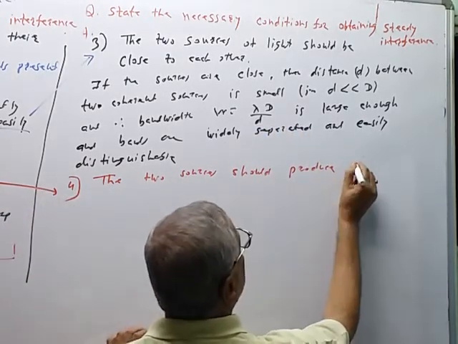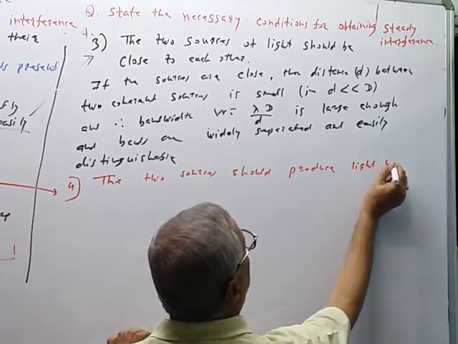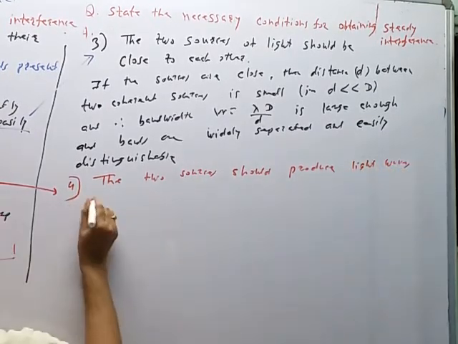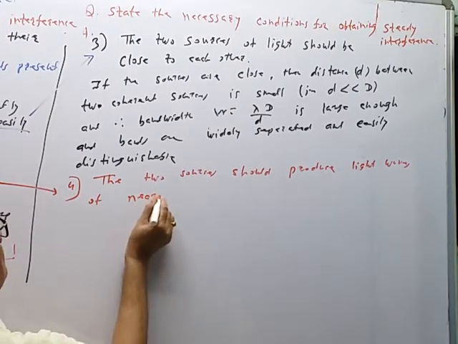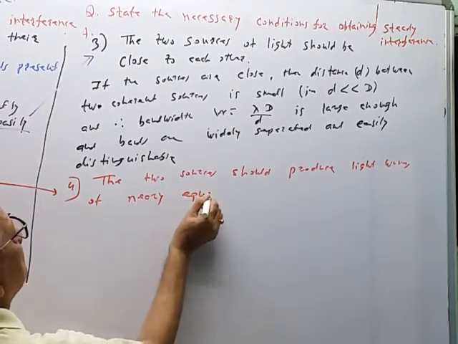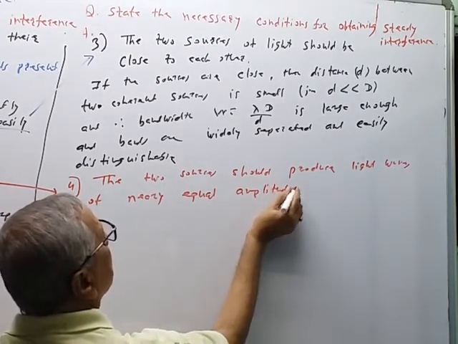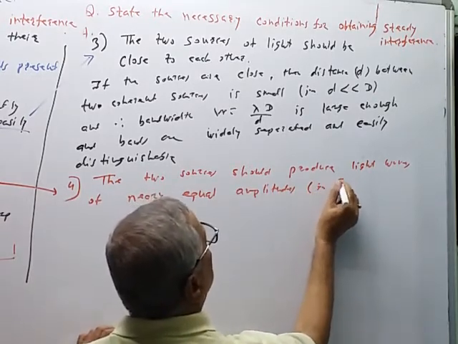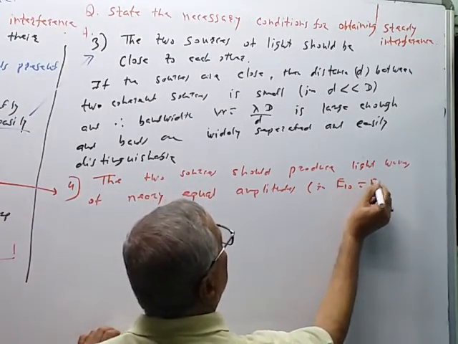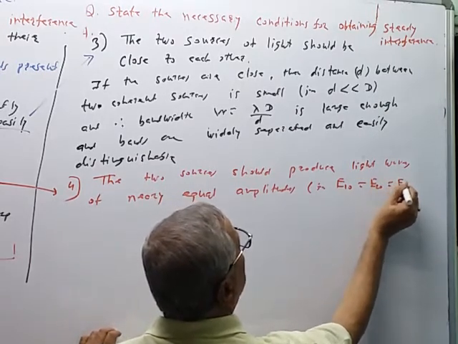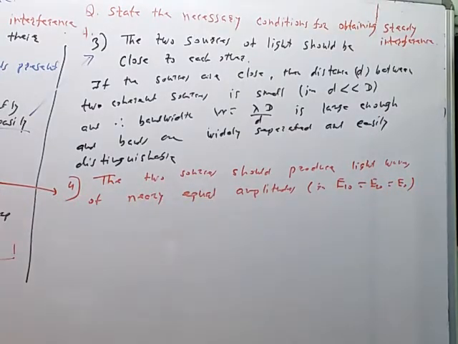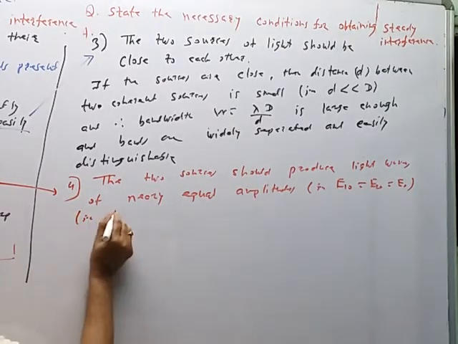The two sources should produce light waves of nearly equal amplitudes, that is, E10 = E20 = E0. The electric field vectors of the two interfering waves should have equal amplitude.